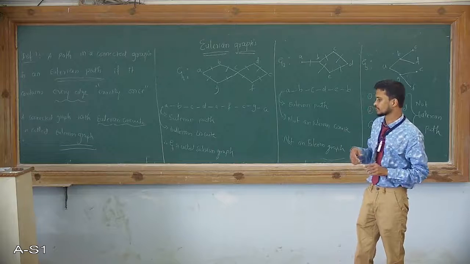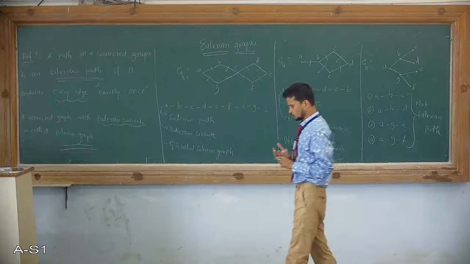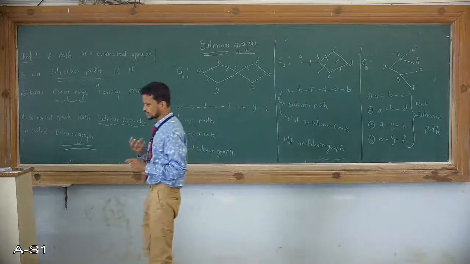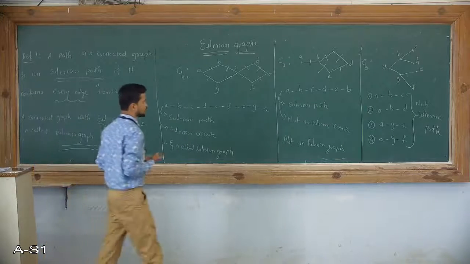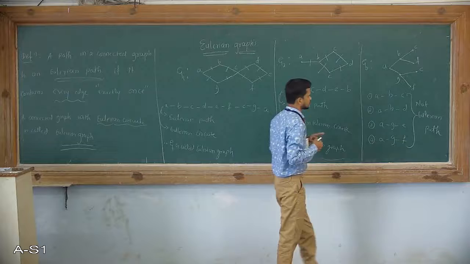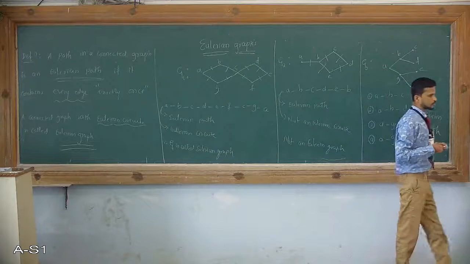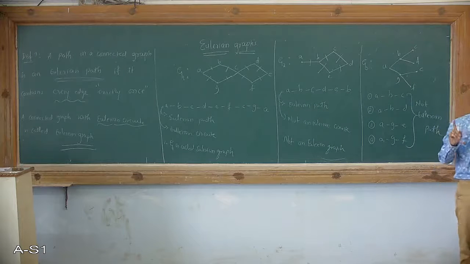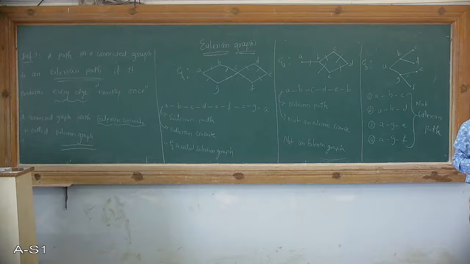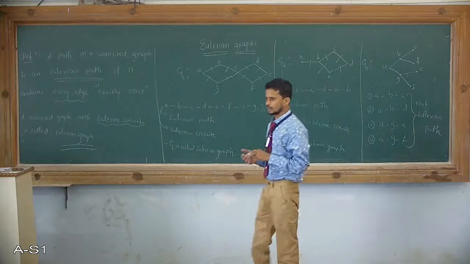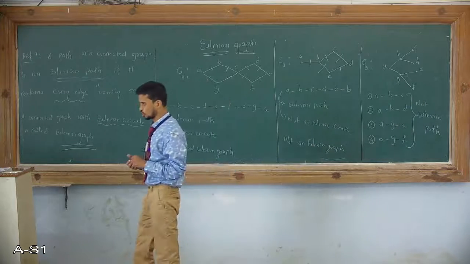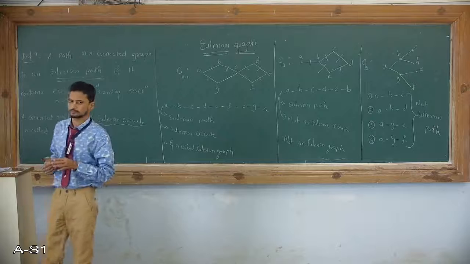Now we try to observe one of the important properties of Eulerian graphs. If you see graph G3, we can say straightforwardly G3 is not an Eulerian graph. If I give you any graph and ask you to verify whether the graph is Eulerian or not, what procedure will we follow?